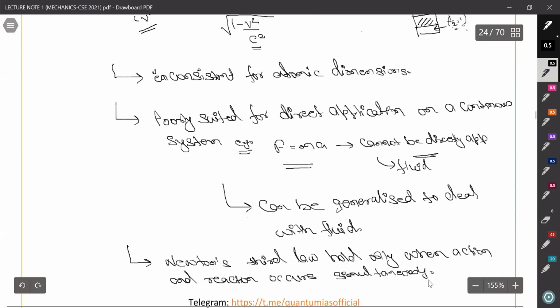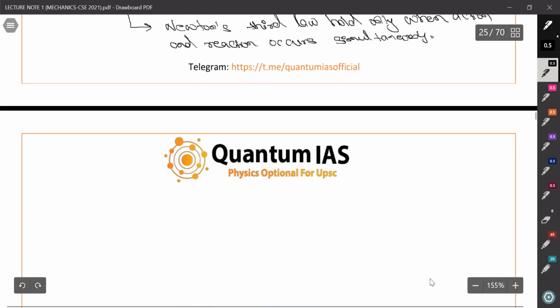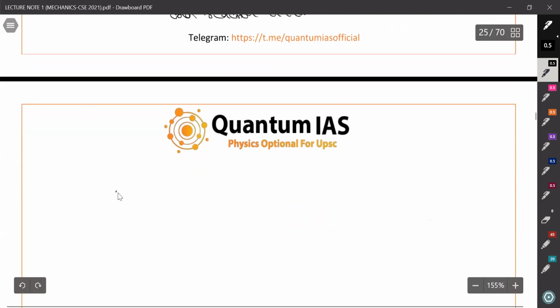If we have a time gap between the action and reaction, suppose here is action and here we are measuring reaction, and if there is any time gap, no matter how small it may be, our third law is invalid.